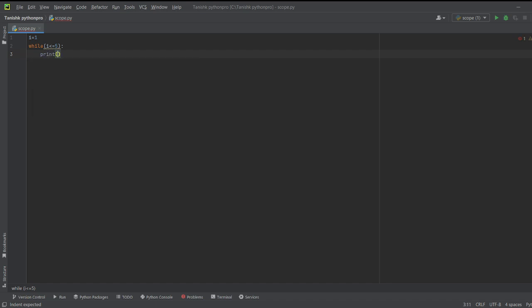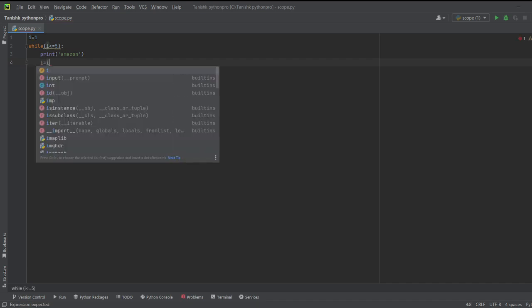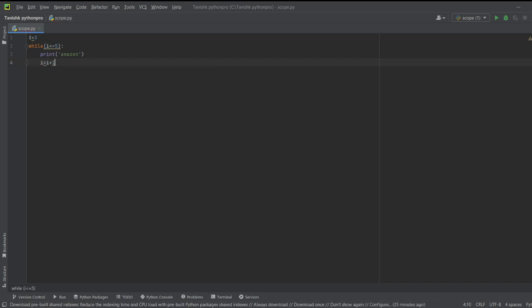Print, Amazon, anything, Amazon. Then i equals i plus 1. So friends, only 4 lines of coding.